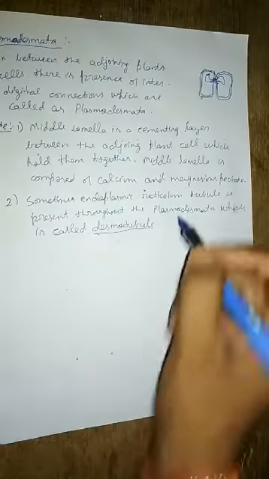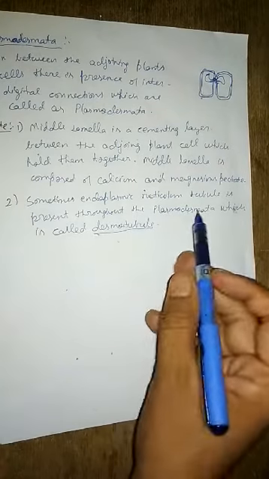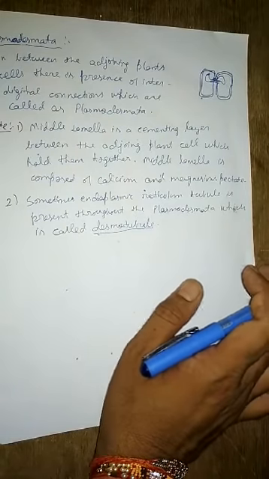So this desmotubule is nothing but the endoplasmic reticulum, but that is present in the plasmodesmata. So this is all about the cell wall.